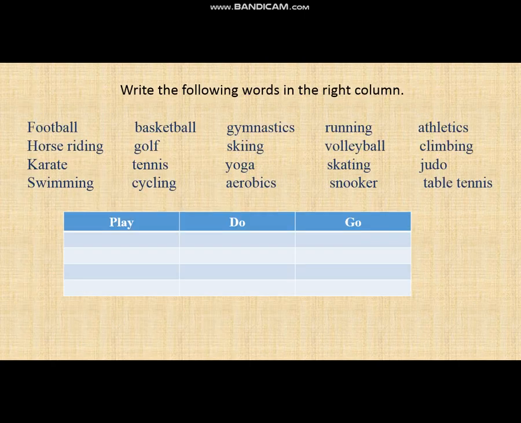And there is another task. You must make up collocations with play, do, go. Write the following words in the right column.